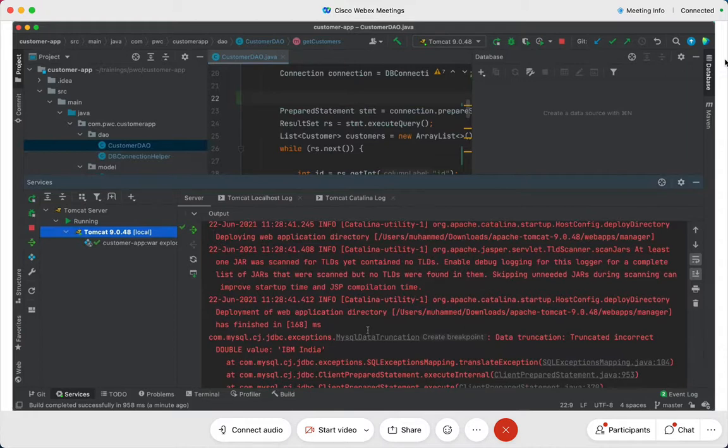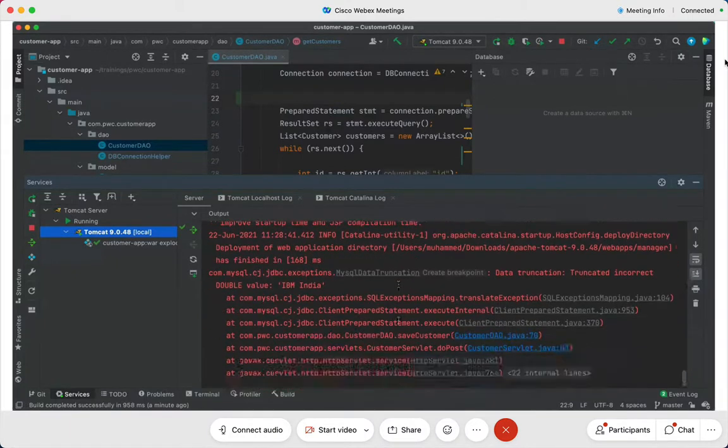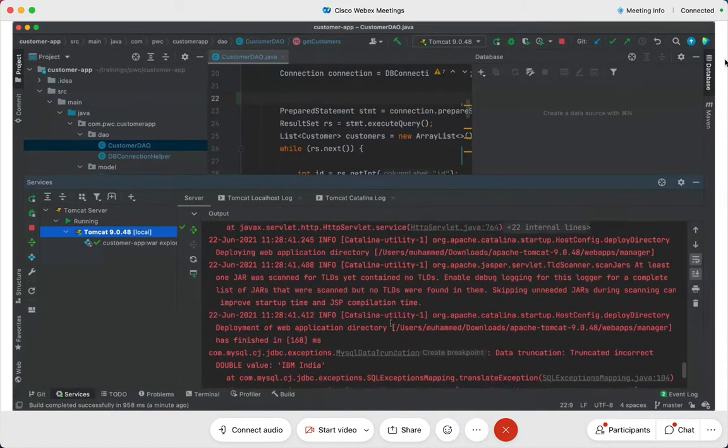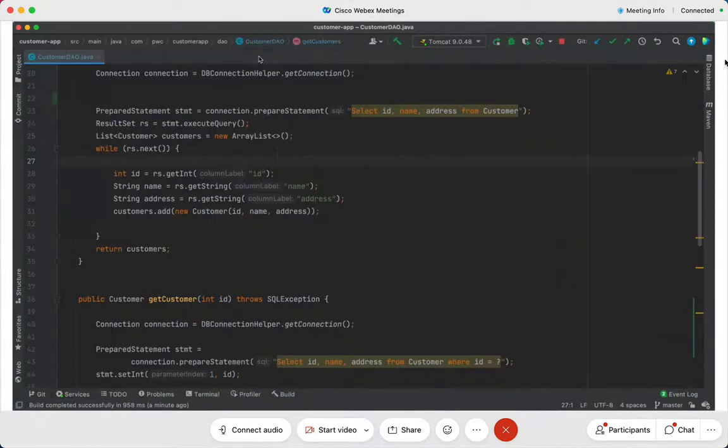Why is there a double value in ID? Data is incorrect, truncated, incorrect double value India. How come? So maybe there's a problem here.